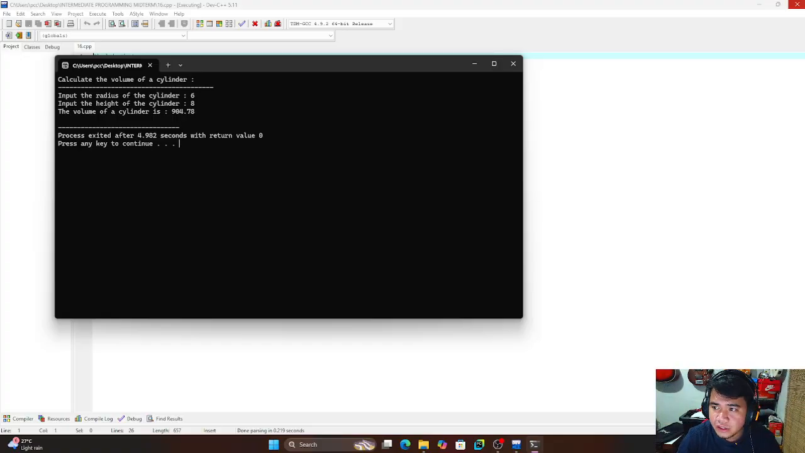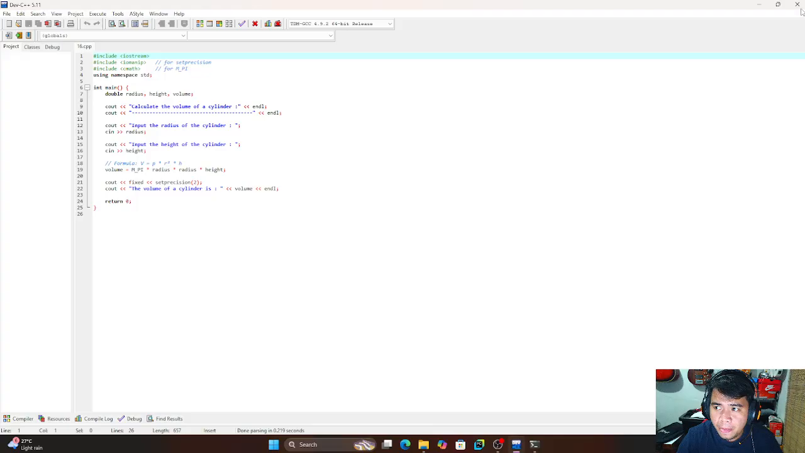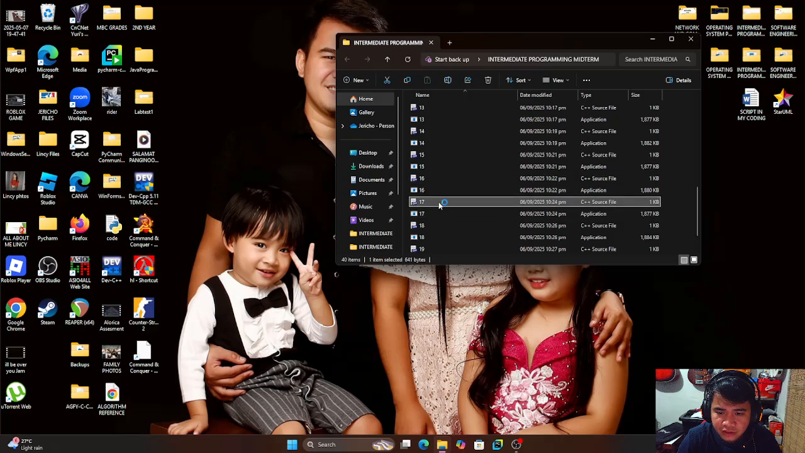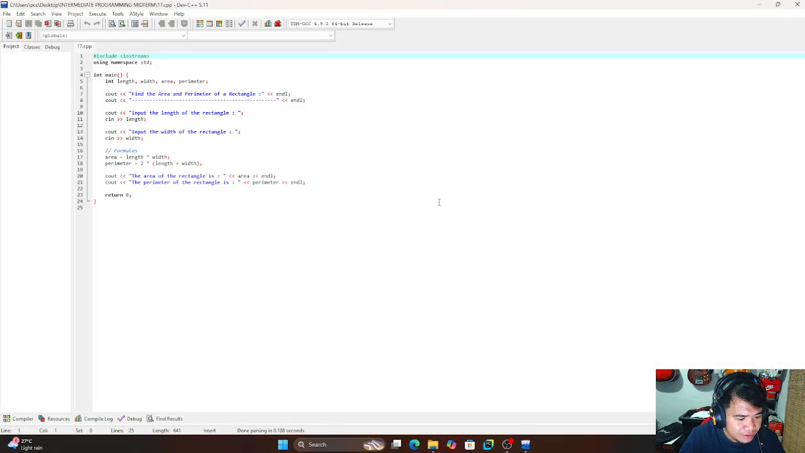And the next one is 17. 17, area and perimeter of rectangle. Area and perimeter of a rectangle. In this activity, I calculate both the area and perimeter of a rectangle. The area is length times width, while the perimeter is 2 times length plus width.